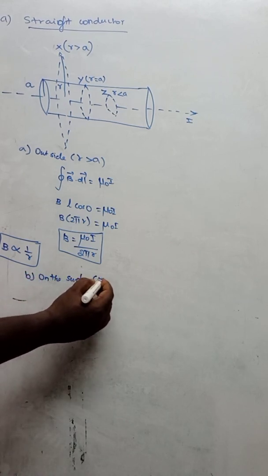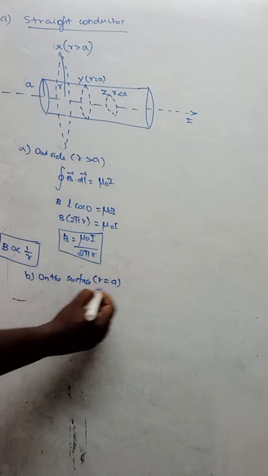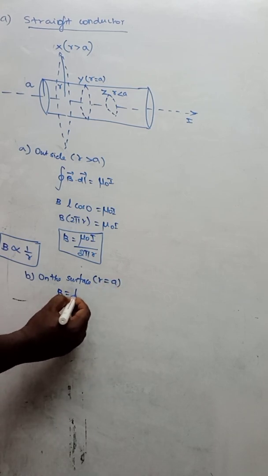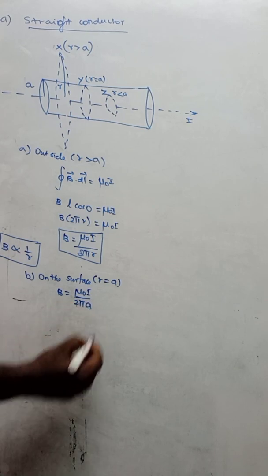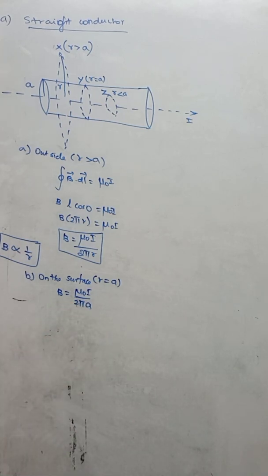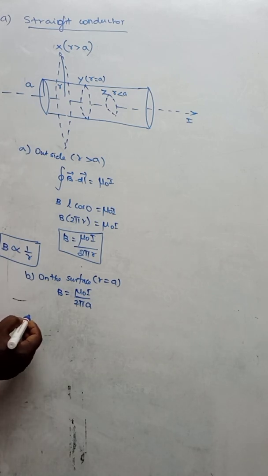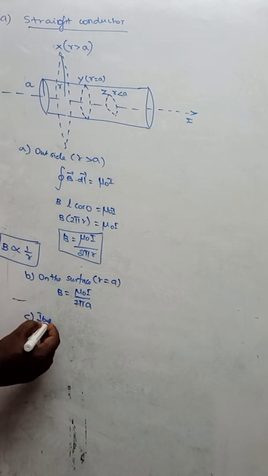So on the surface, r will be equal to a. So the formula will be B is equal to mu naught I divided by 2 pi a. Instead of writing r, you can write this as 2 pi a. So that is the formula for the magnetic field on the surface. Okay.